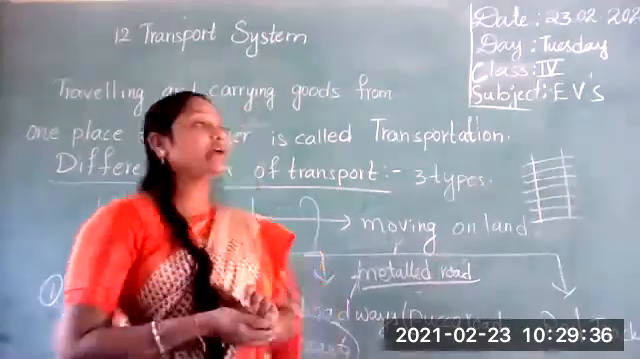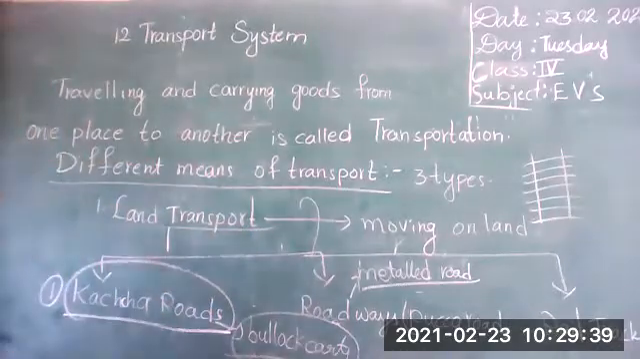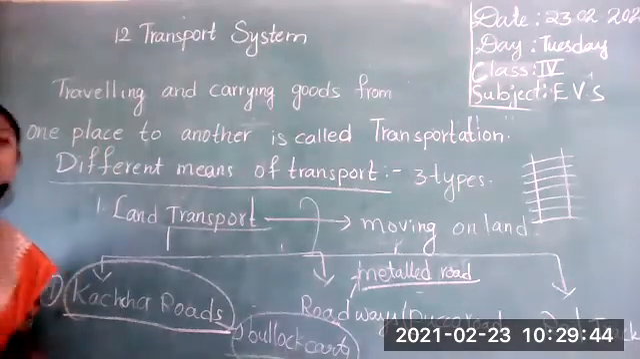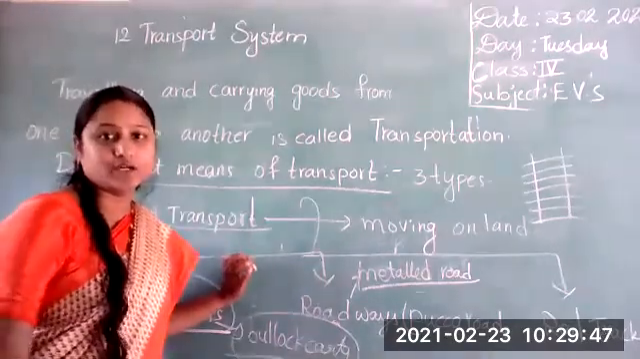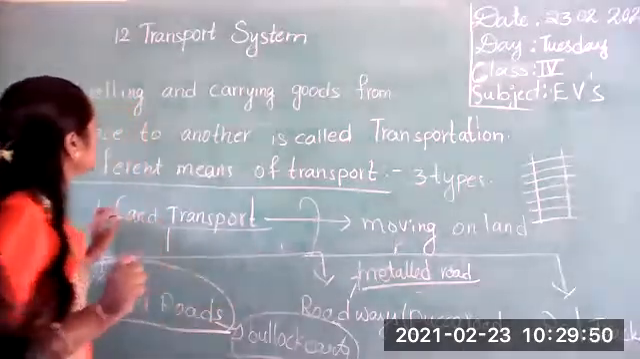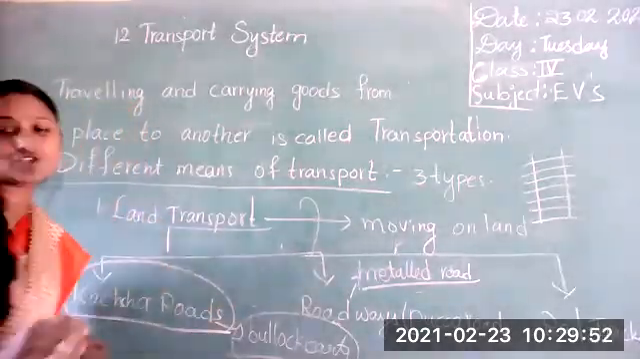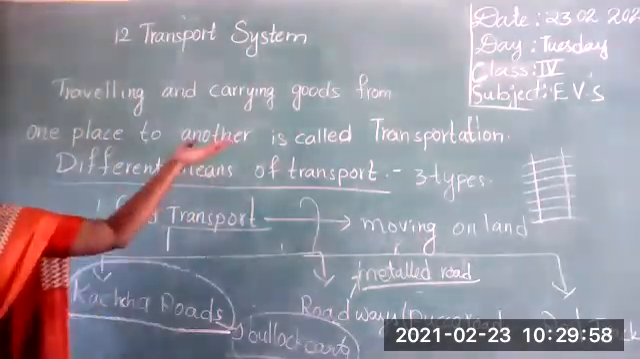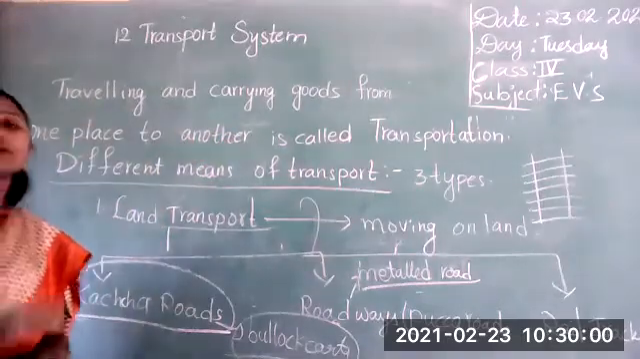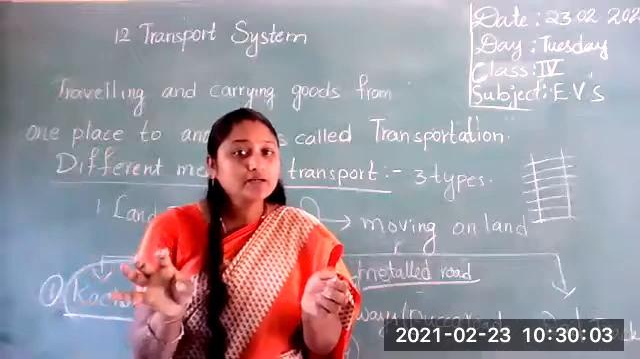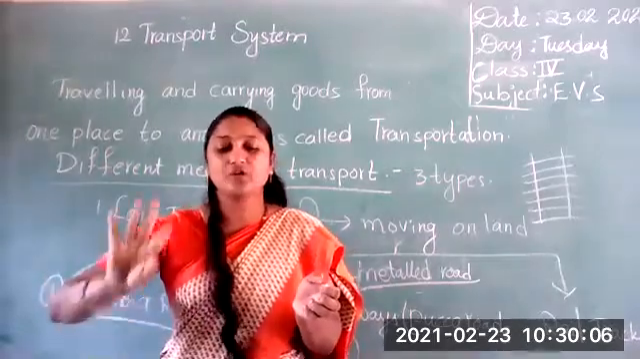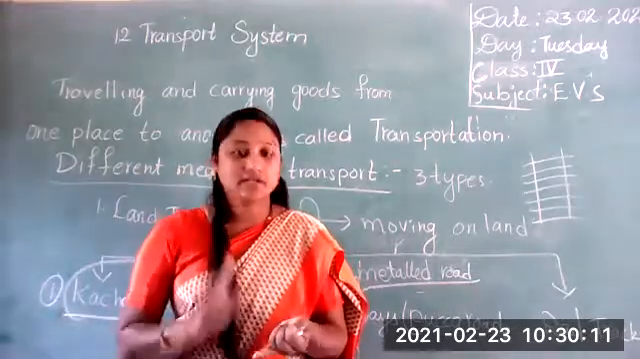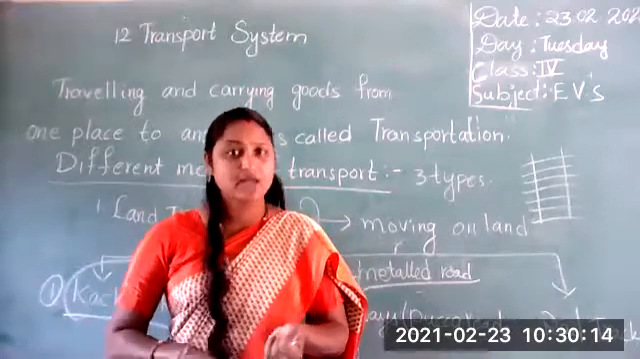Okay, students. So here what I'm explaining is the transport system. What is transportation? Traveling and carrying goods. Not only human beings, goods also are carried. Traveling and carrying goods from one place to another is called transportation. So you know different means of transportation. Means of transport are broadly classified into three types: land transport, water transport, and the third one, air transport.